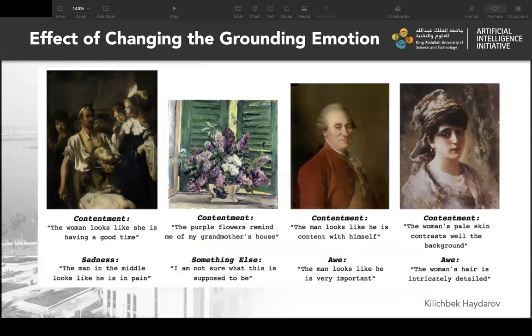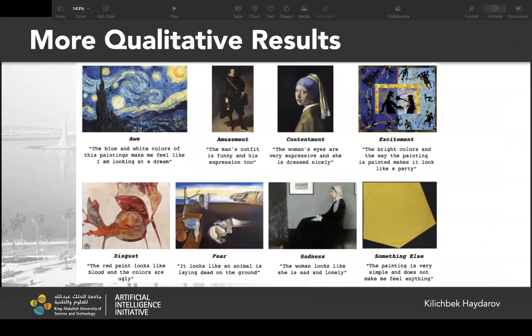These examples demonstrate the effect of grounding our neural speakers with the desired emotional reaction. It is interesting how the speaker can adapt the explanation to reflect the desired grounding emotion while staying relevant to the content of each painting. Even though the neural speakers produce pragmatic explanations that include visual analogies, like blood or dead animal, and nuanced explanations of affect, sad and lonely, expressive eyes, they are far from perfect.